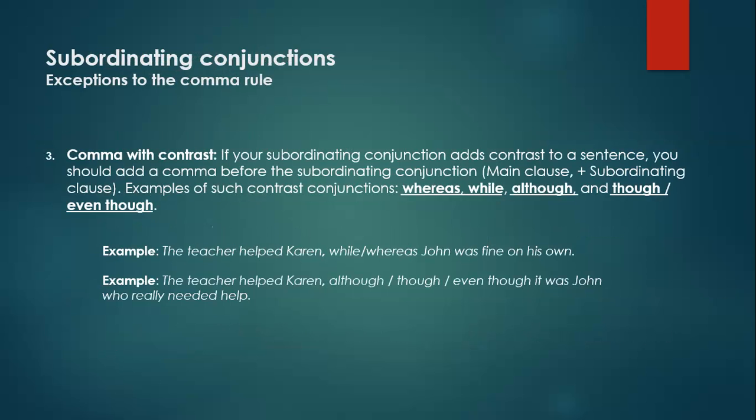Final exceptions to the comma rule with subordinating conjunctions. Comma with contrast. If your subordinating conjunction adds contrast to a sentence, you should add a comma before the subordinating conjunction. So main clause, comma, plus subordinate clause. Examples of such contrast conjunctions are whereas, while, although, though, or even though. So example: the teacher helped Karen, while John was fine on his own. Another example of contrast: the teacher helped Karen, although it was John who really needed help.